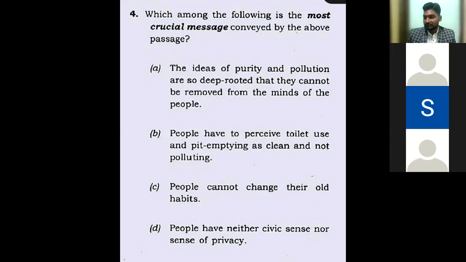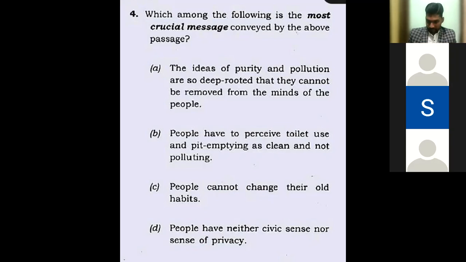So A is a negative connotation, sir. They're saying that it cannot be removed from the minds of people. So the same goes with C. And what about D? D is an extreme statement. It is an extreme statement.